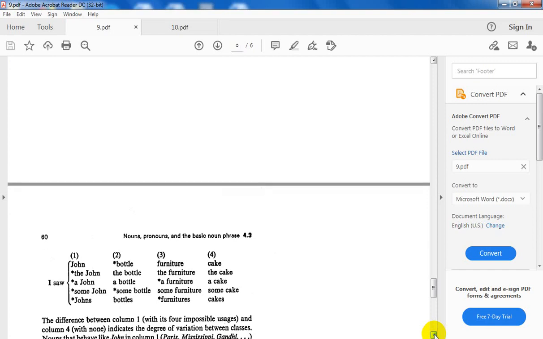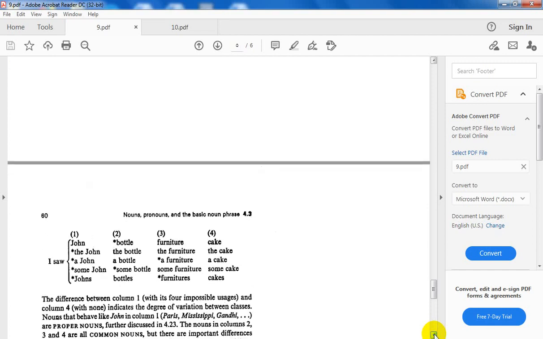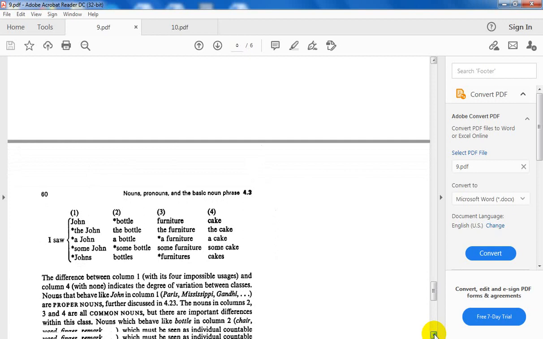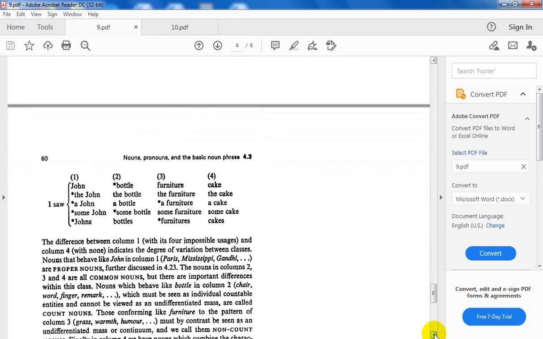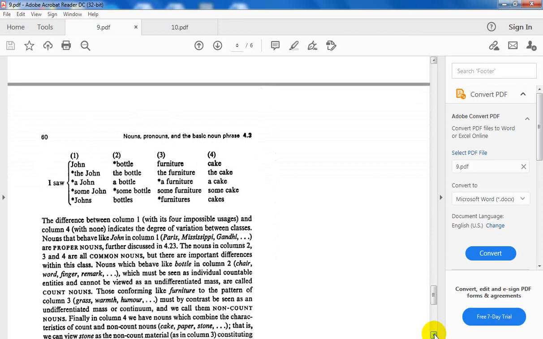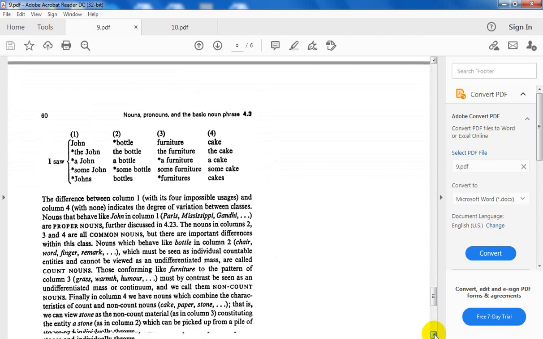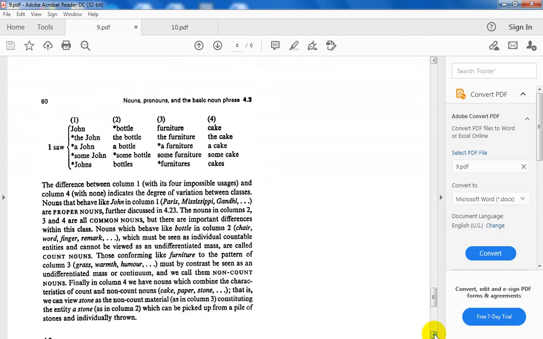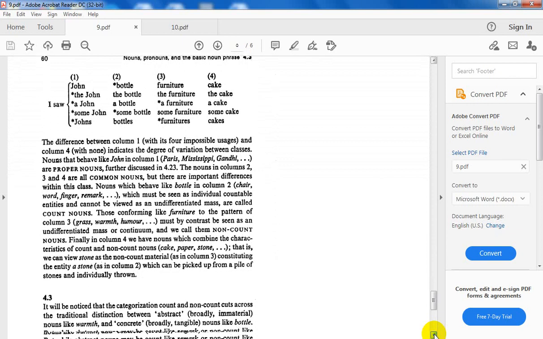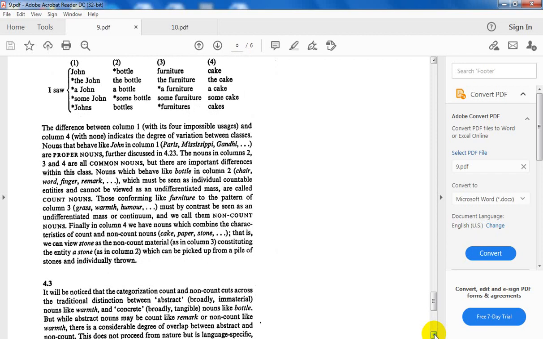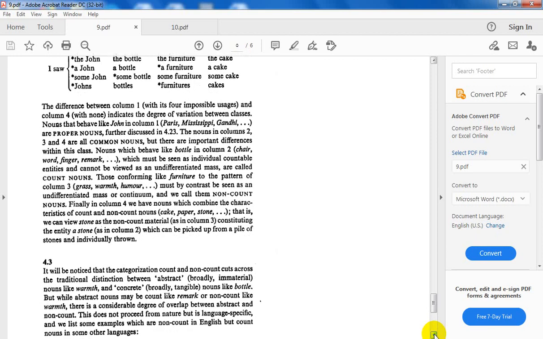They will be grouped, to be tested whether they accept or do not accept the other. Let us see. So the first one here: John, bottle, furniture, cake.